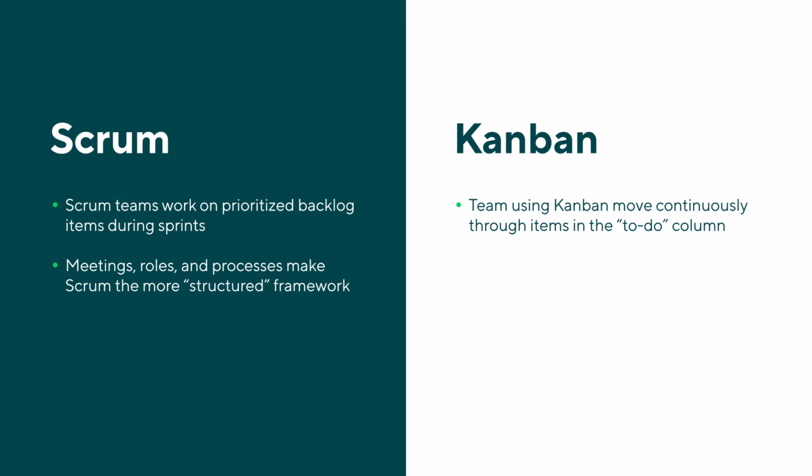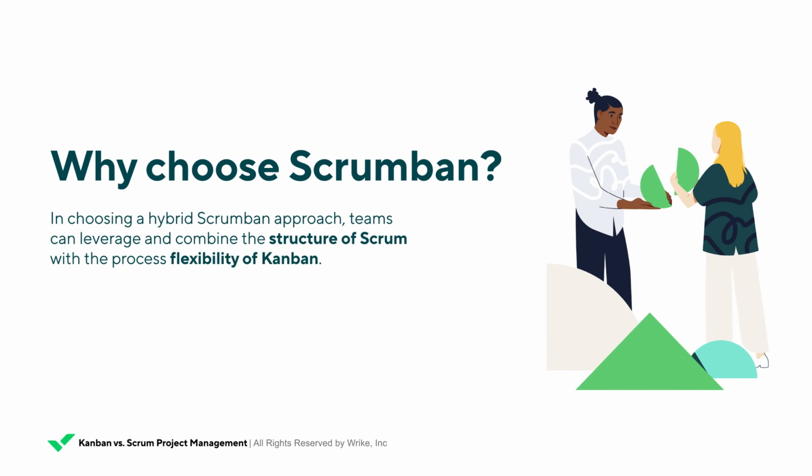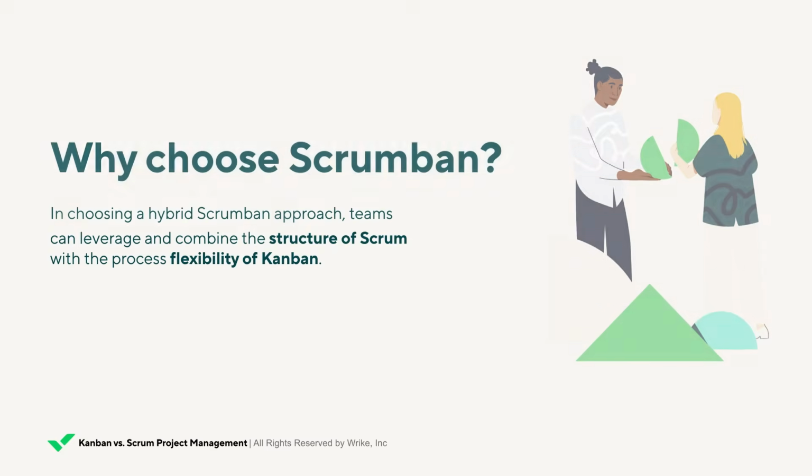Overall, Scrum is a more structured approach to executing Agile, while Kanban is flexible, focusing on workflow management rather than team roles and ceremonies. But is there a way to get the best of both worlds when it comes to Scrum and Kanban? The answer you're looking for may be a hybrid Scrumban approach. As Agile frameworks, Scrum and Kanban are valuable in their own ways. In choosing a hybrid Scrumban approach, teams can leverage and combine the structure of Scrum with the process flexibility of Kanban. Scrumban is often an option for teams transitioning from Scrum to Kanban.